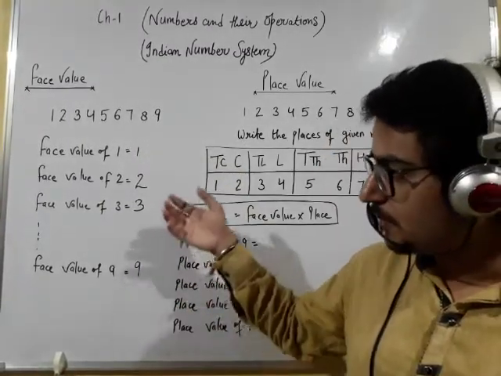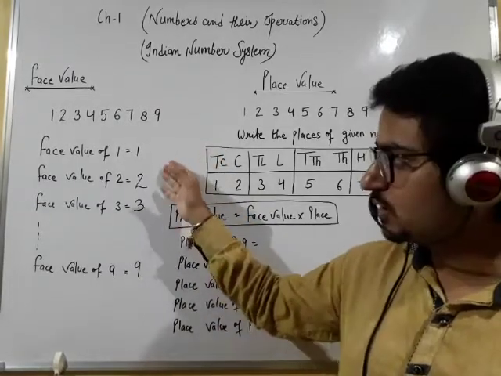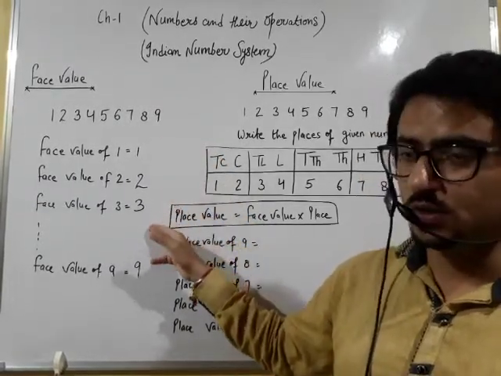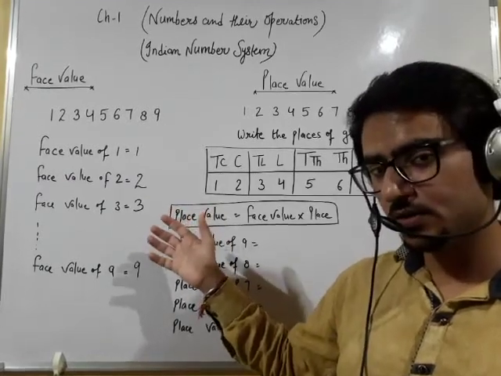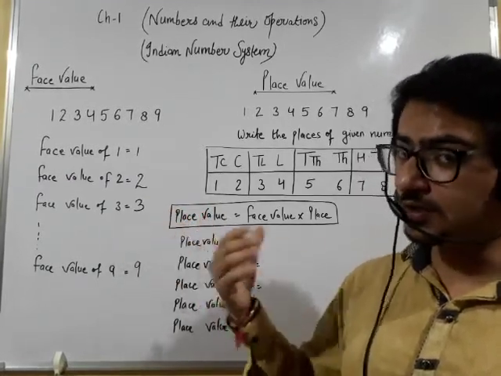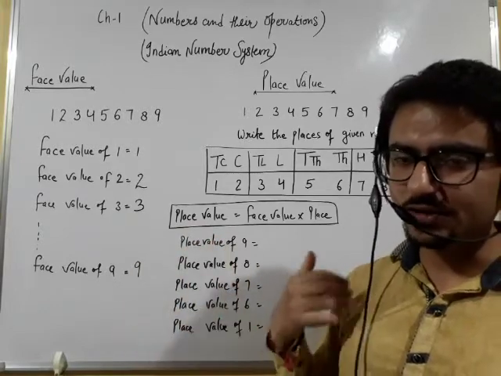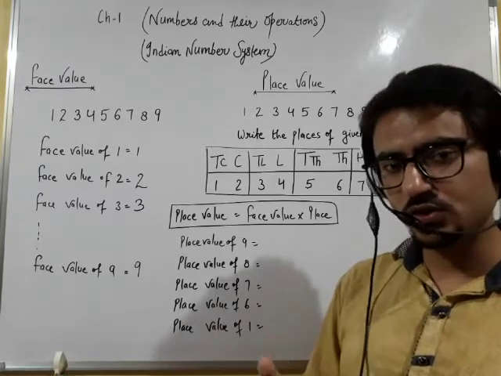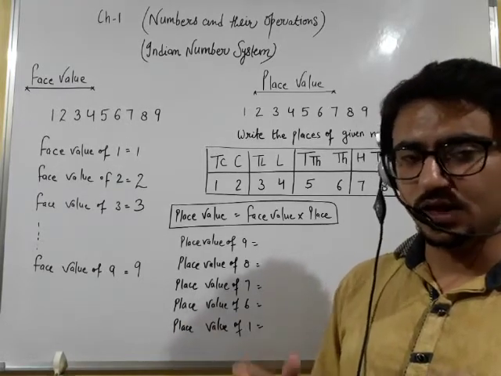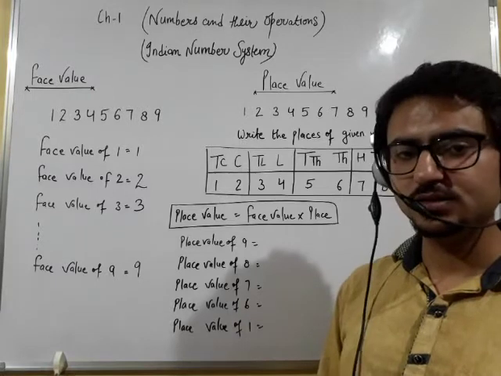One more method is there so that you can understand the face value. Have you ever seen yourself in a mirror? आपने अपने आप को कभी ना कभी मिरर में देखा ही होगा. When you observe yourself in the mirror, what do you see? You see your image. आपको अपनी इमेज दिखाई देती है.